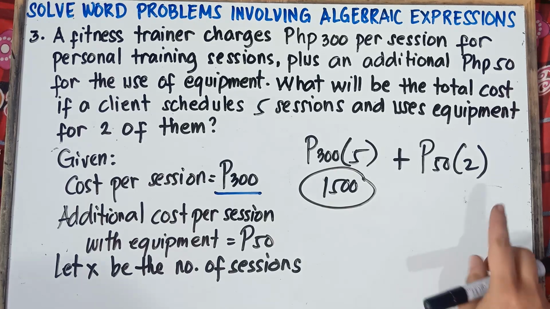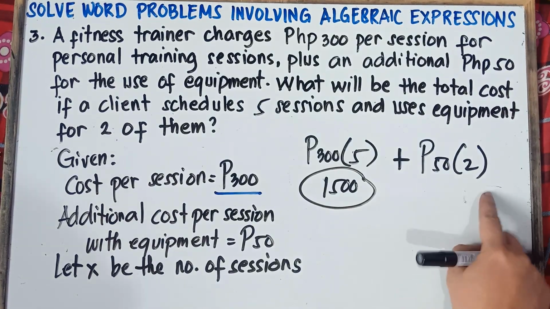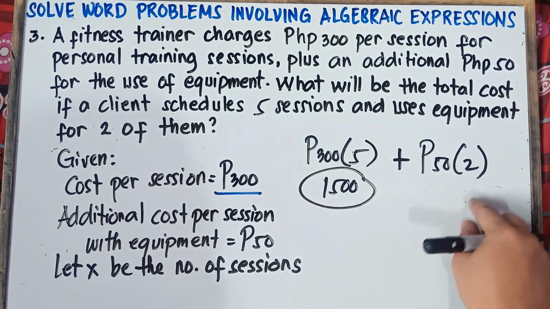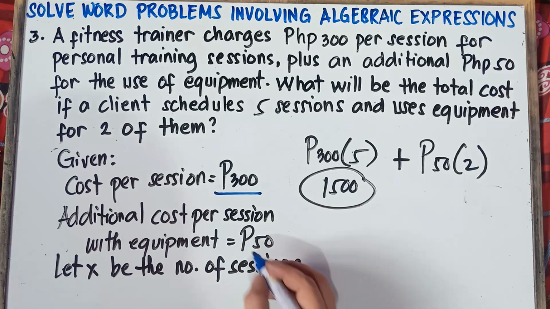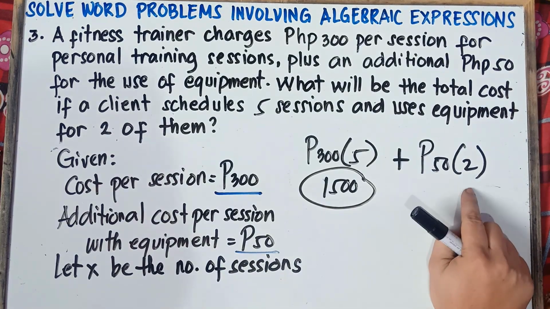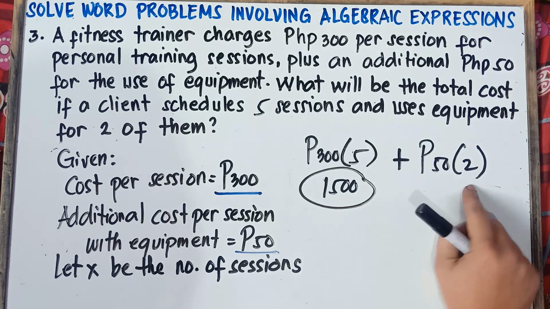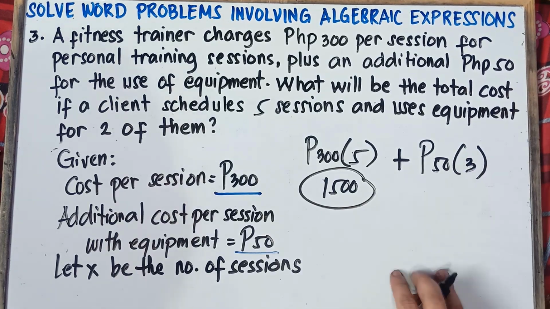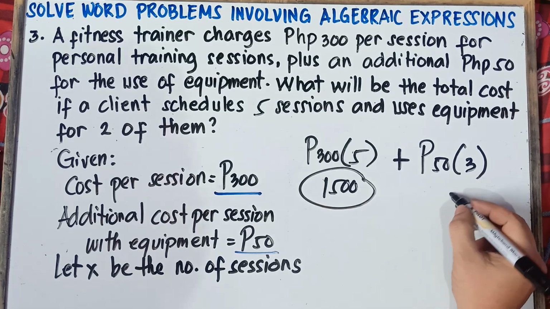Alright, and also the number of sessions where equipment is used can vary from time to time. This additional 50 pesos is a fixed amount that you add if you use the equipment. If you use equipment 3 times, this will be 50 times 3, and that will be 150.